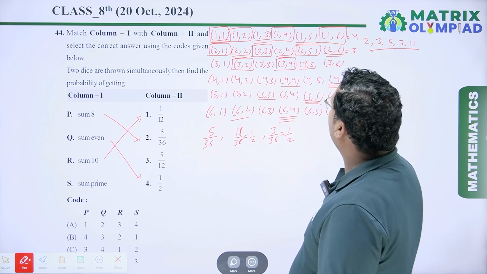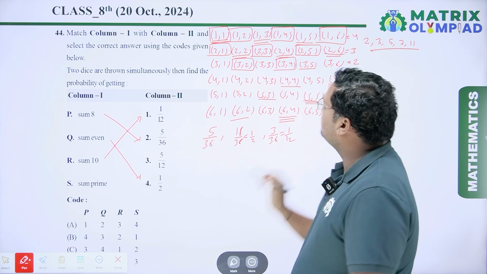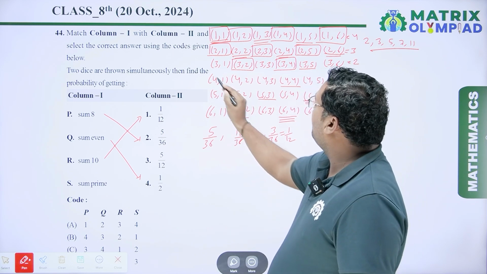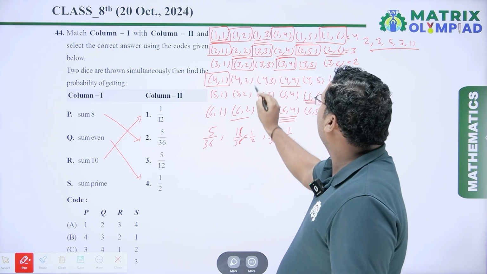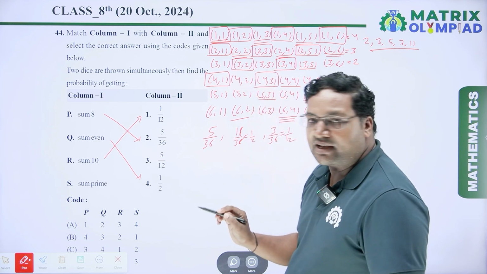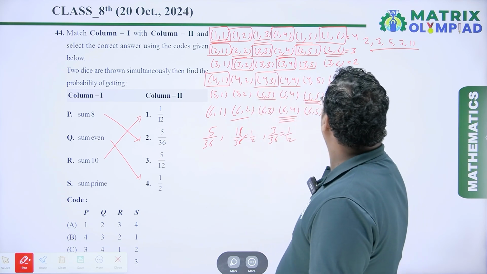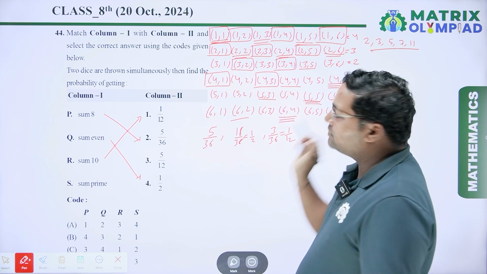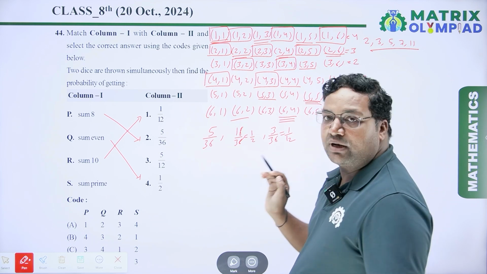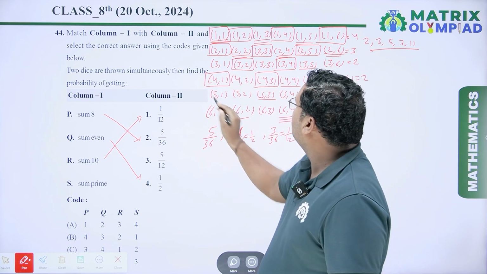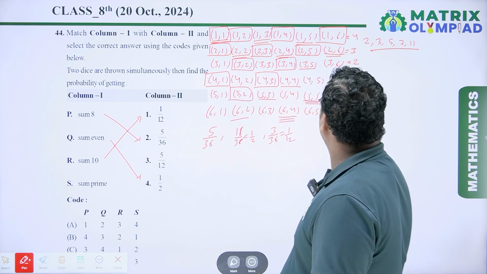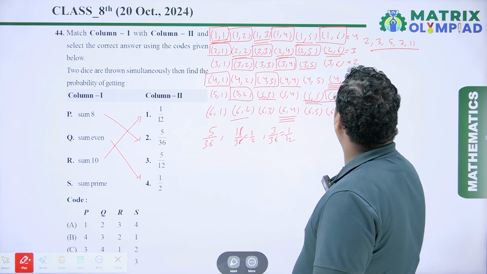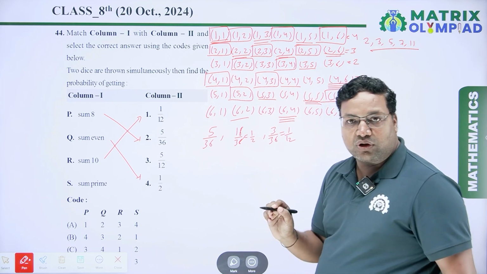So in the third row, the total possible outcomes are 2. In the fourth row, 4,1, 4 plus 1 is 5, so it is a prime number. Next 4 plus 3, 7, is also a prime number. So in the fourth row, total possible outcomes are 2. In the next, 5,2 and 5,6. So here also 2 possible outcomes.